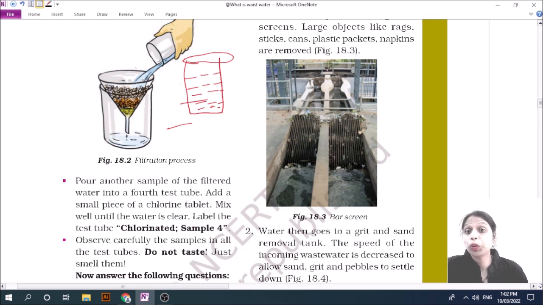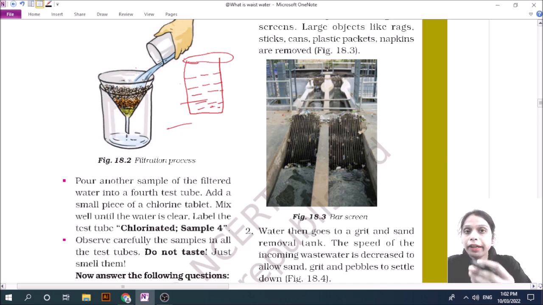After 3 or 4 days, you take a sample in a test tube and smell it. What is the smell of this? And after that, you take an aerator. You know what an aerator is?